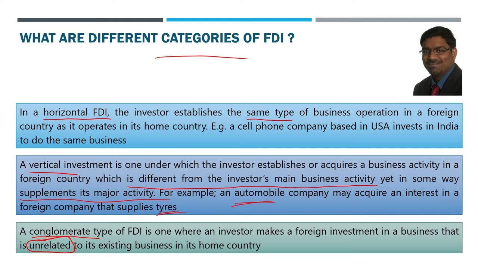That is completely unrelated. Like that, conglomerate type of FDI could be where the investor invests in a foreign country but into a business which is not at all related to the existing business in the home country. In the home country, it is a different core business for them, but in the other country, they are starting some new entity which does a completely different kind of business which has no relation with the main business. Then it is conglomerate. If it has some relation with the main business, then it is vertical. And if it is the same business as the main business, then it is horizontal. These are the three different categories of FDI: horizontal, vertical, and conglomerate types of FDI.